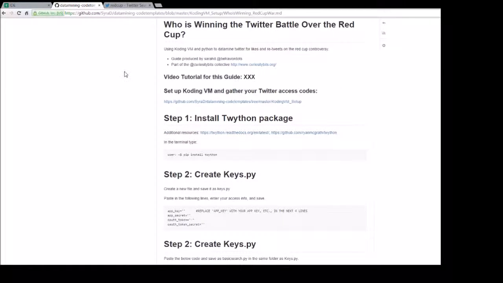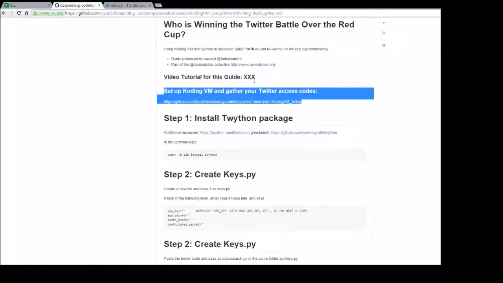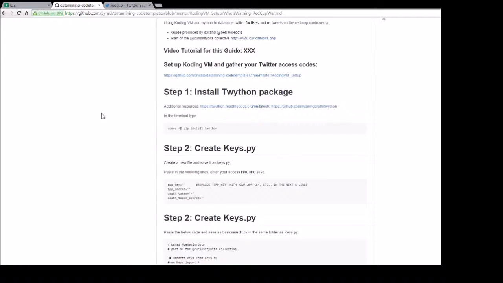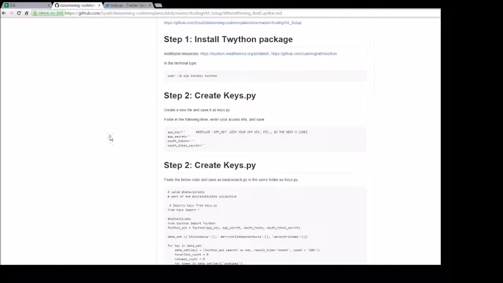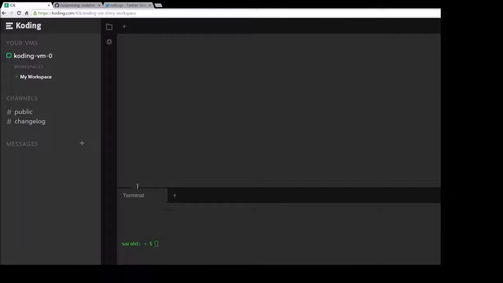You need to make sure you've already set up your coding VM. If you haven't done that yet, go on over and follow that tutorial, then we'll get started on this one. The only thing we have left to install is to make sure that you have the Twython package installed for accessing Twitter. So we'll do pip install Twython.